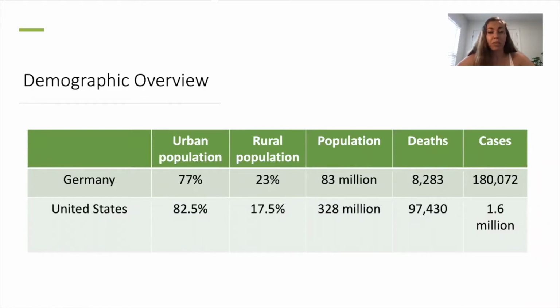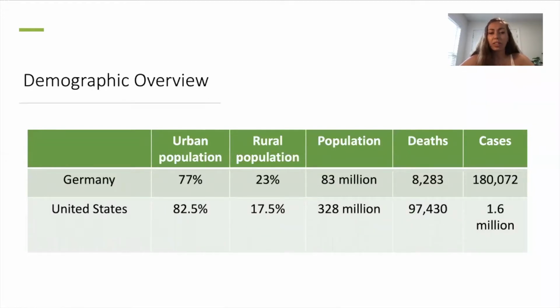We can see from this table that the United States has a higher urban population than Germany at 83%, and Germany's at around 77%. And the US has almost 4 times the population of Germany, at 328 million people in the US and 83 million people in Germany. I've also put the death and cases totals here for us to look at the difference. And on the next slide, I have a graph that's a better visual representation of these differences.